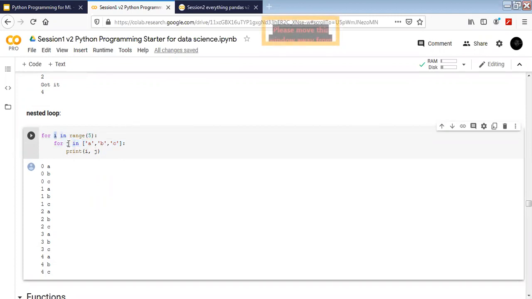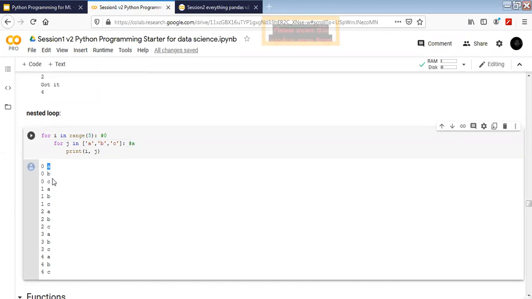First is for i, and the second for loop has an iterator of j, and I'm going to print i and j. So this is how the iterator is going to work. For example, we have a range here, right? First we are going to go to the 0. Okay, i is 0 right now. Then we will go to the next one, where we are going to see what is the value of j. Currently the value of j is the first element when we are starting the loop. So we are going to get 0 and a.